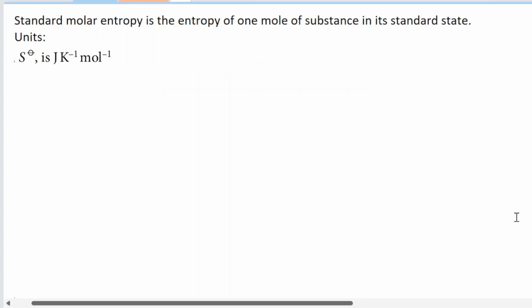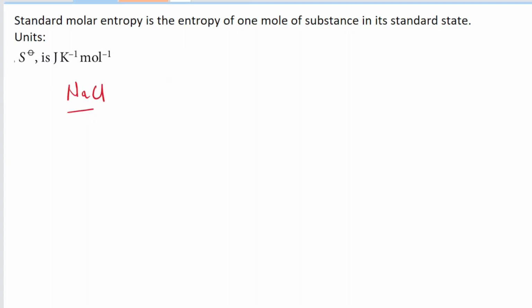Now I want you to understand one thing. Every substance in this world, like every atom or molecule or particle, has a certain entropy value. So for example, NaCl has a certain entropy value. If you talk about a gas, maybe oxygen, it has a certain entropy value. Basically, any substance has an entropy value.